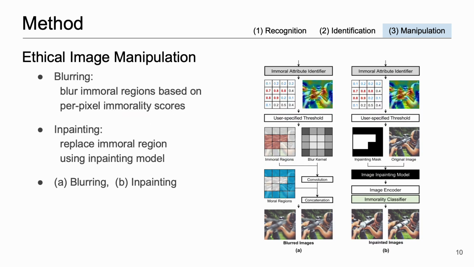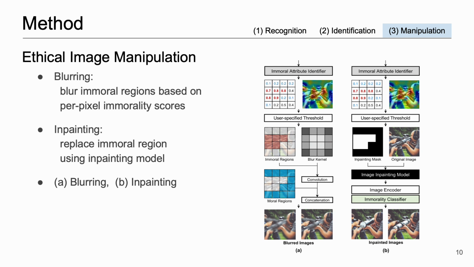Firstly, an intuitive and simple way to make a given image morally acceptable is to blur any immoral visual contents using standard blur kernel functions, such as the Gaussian kernel. To do this, we start by computing normalized per pixel visual immorality scores. Then, we divide the image into moral and immoral regions based on a user-specified threshold. We apply the blur kernel function only to the pixels in the immoral regions, effectively blurring the immoral visual contents.